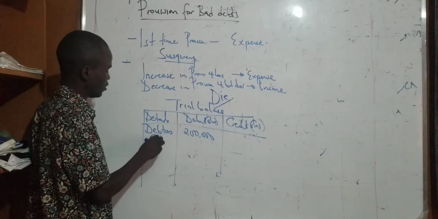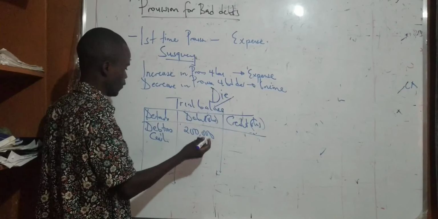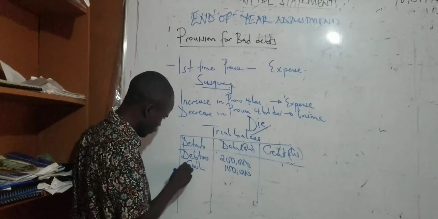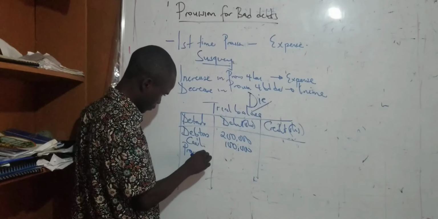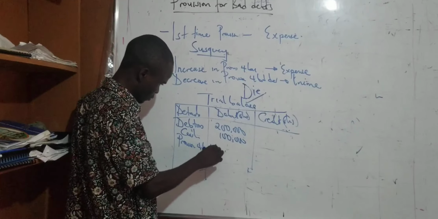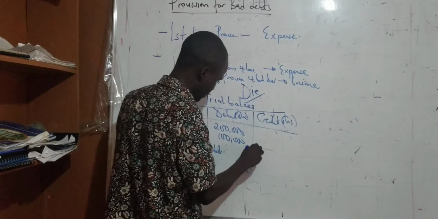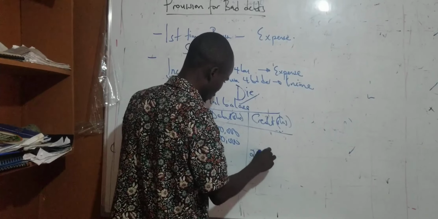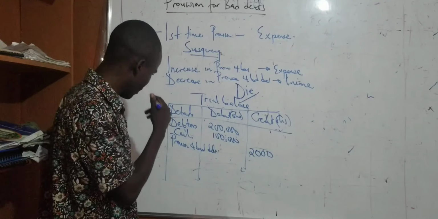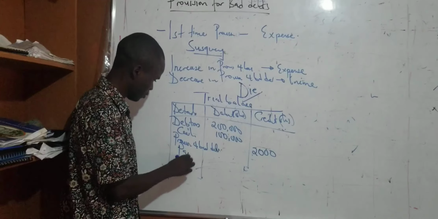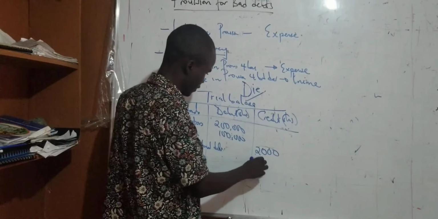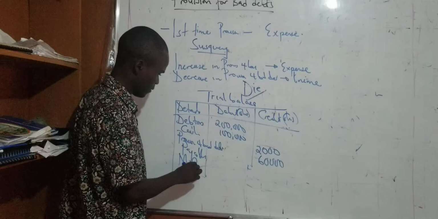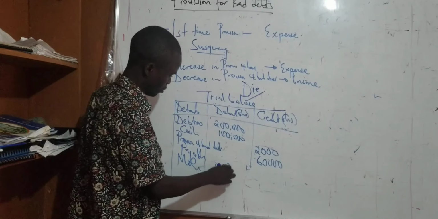We have cash, just for formalities, of maybe 100,000. We have provision for bad debts of 2,000, and we have payables of 6,000. Maybe also a motor vehicle of 4 million.